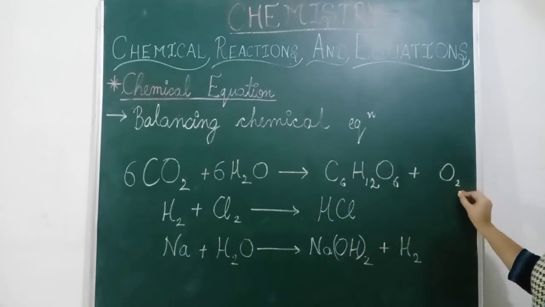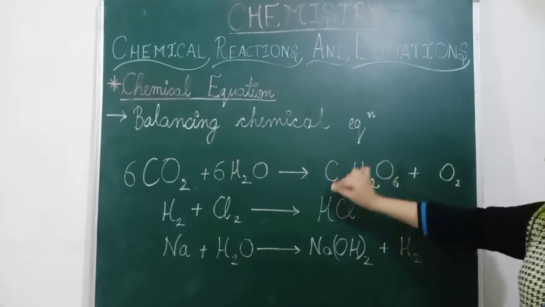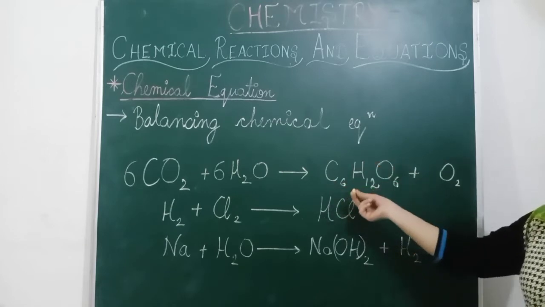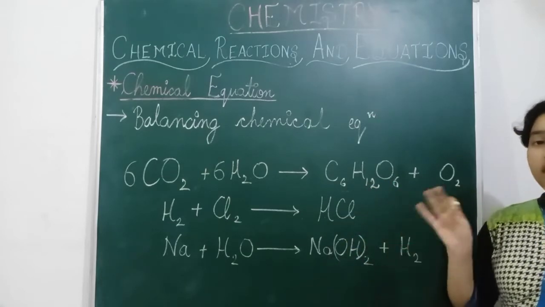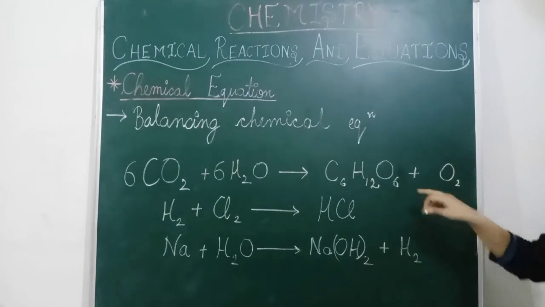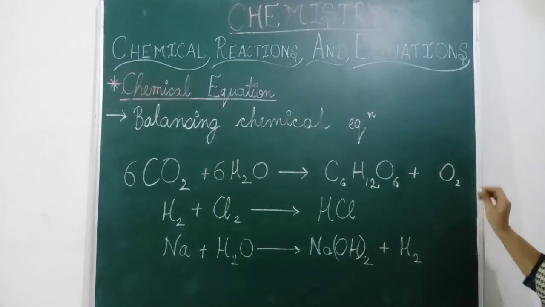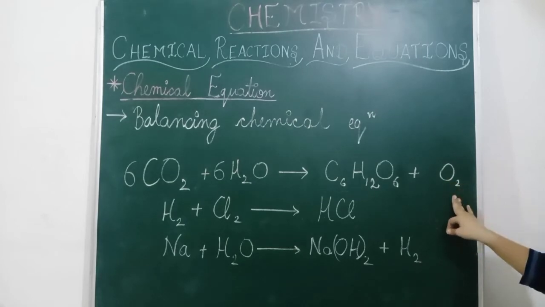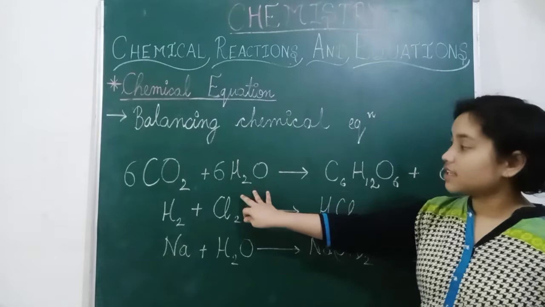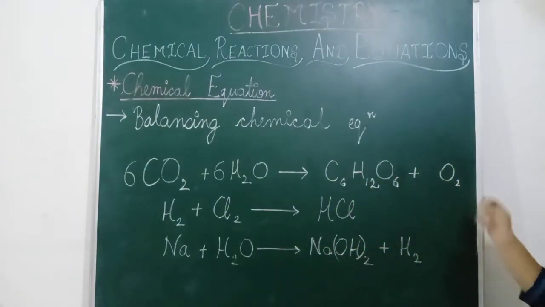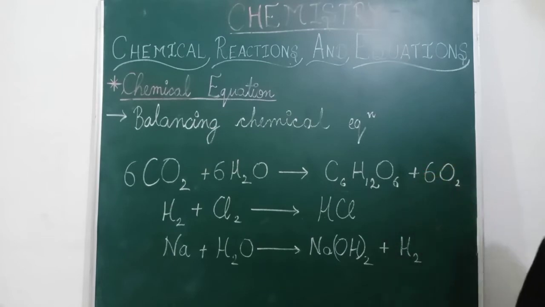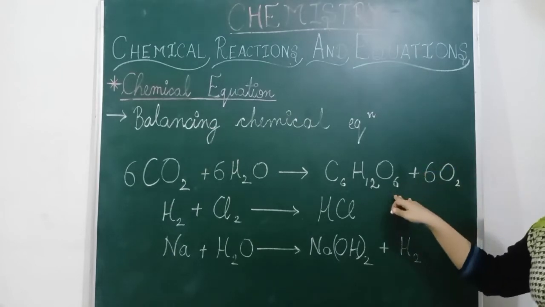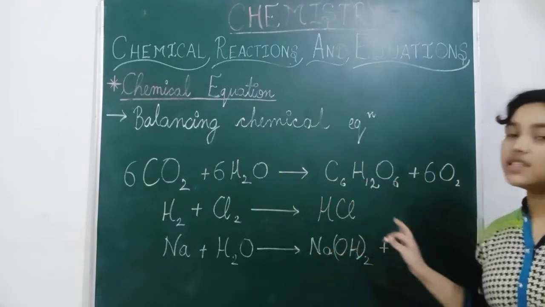If we add something as a coefficient in front of a substance, then its numbers will multiply with that given number. So we have to take the smallest number, and we will add it after the addition symbol. Now we have 8 oxygen here, and here oxygen is 18. So how to make 8 into 18? We will add 6 here. Now 6 2s are 12, and 12 plus 6 is 18. So this equation is balanced.